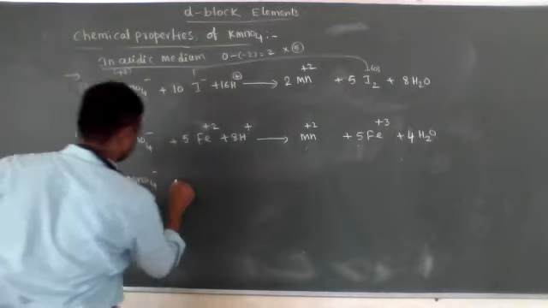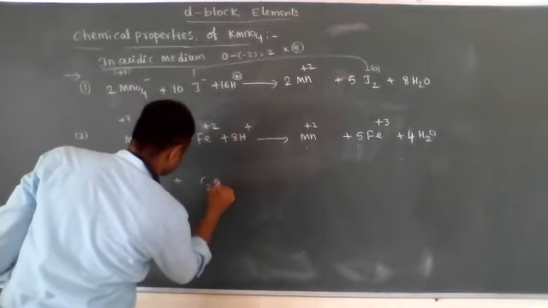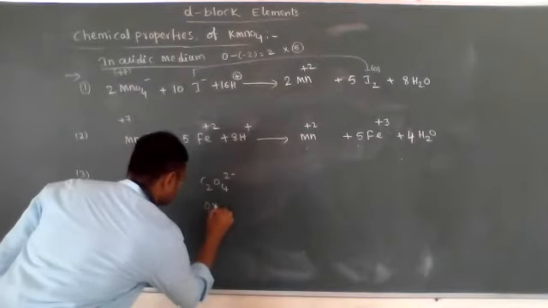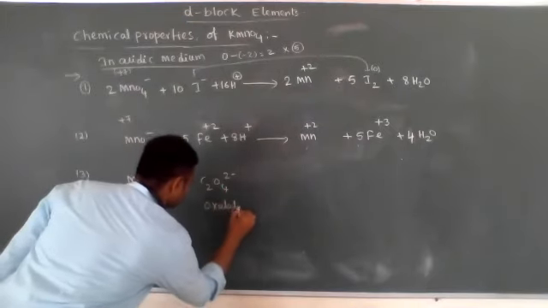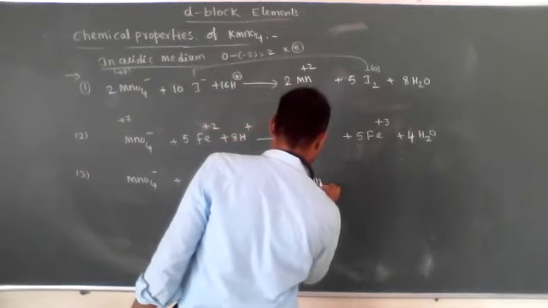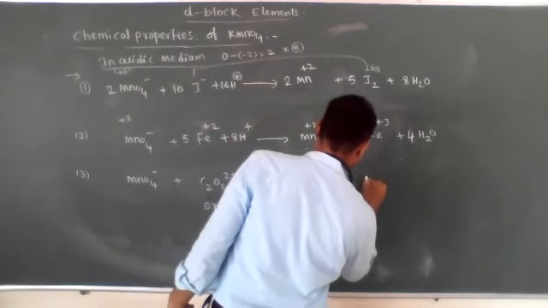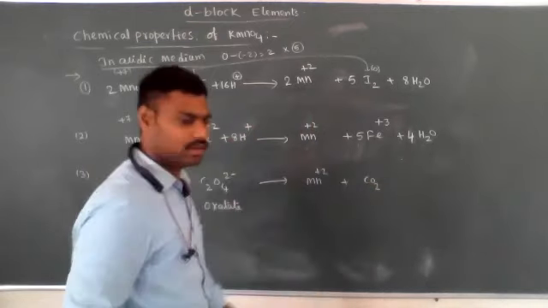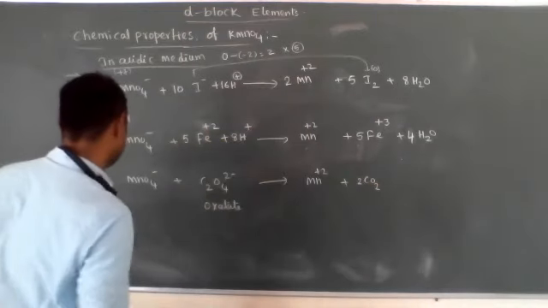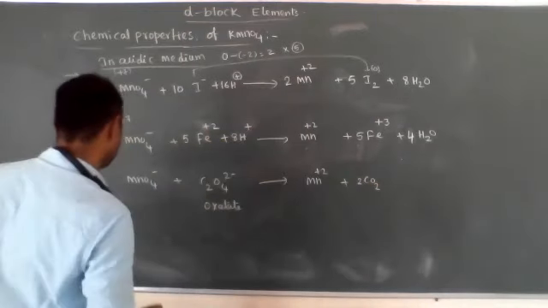MnO4 minus oxidizes C2O4 2 minus, oxalate ion. Oxalate ion converts into CO2. Here there are 2 carbon atoms, so 2 CO2. Now here is the plus 7 oxidation state.